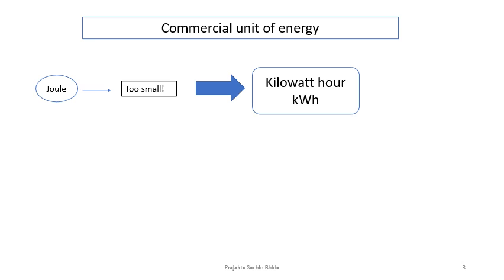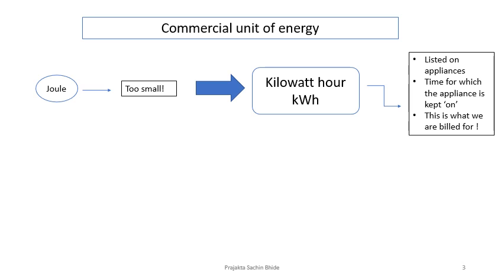Let us now see what is the commercial unit of energy. Commercial means something that is used on a larger scale. Whenever we are using energy on a huge scale in industries or at household level, expressing that energy in joule, which is comparatively too small, and considering the amount of energy that we are using, it would be a difficult number to handle. So we generally use the commercial unit of energy as kilowatt hour. We denote it as kWh, small k, capital W and H.